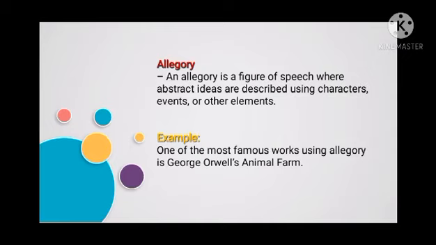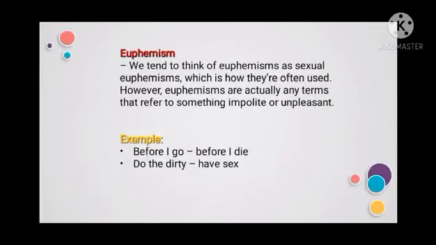For example, one of the most famous works using allegory is George Orwell's Animal Farm. The story is about a group of farm animals who rise up and defeat humans, but the underlying story is about the Russian Revolution. Using an allegory is often telling a darker story in a way that's easier to understand and for readers to receive.